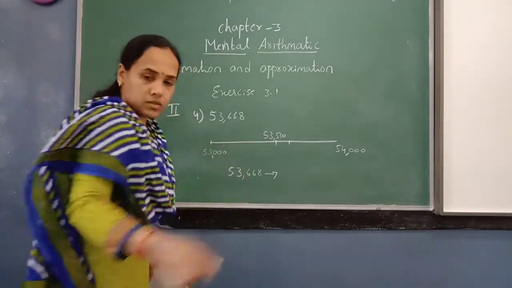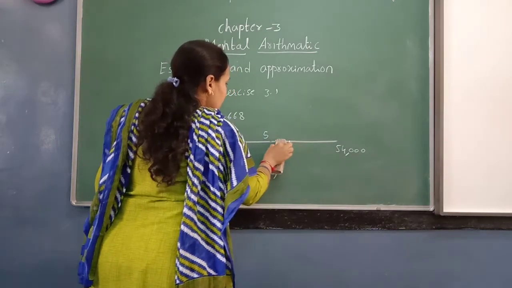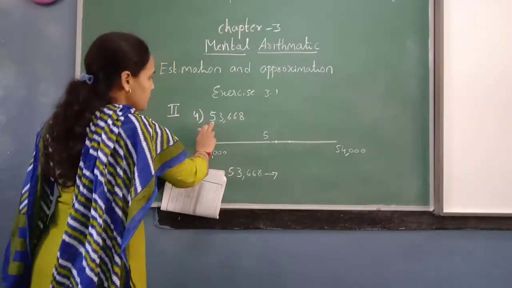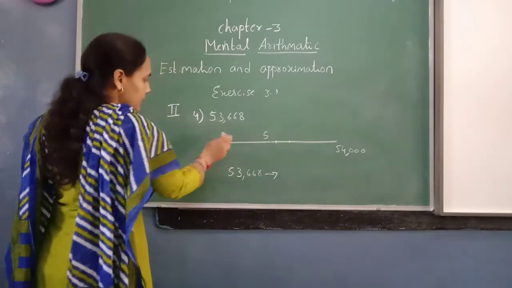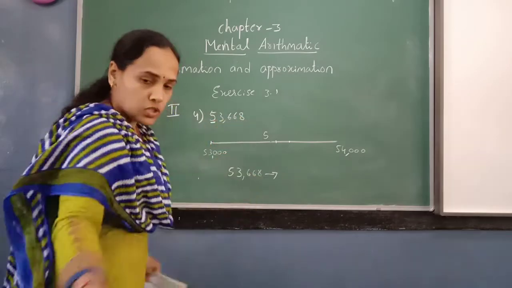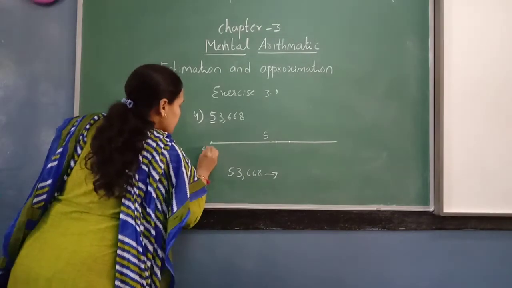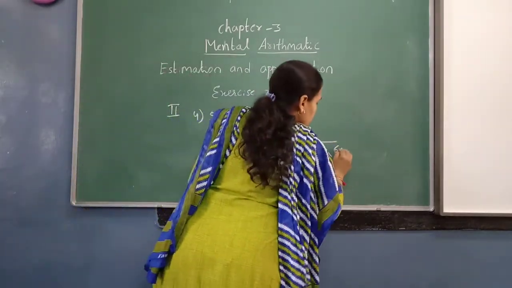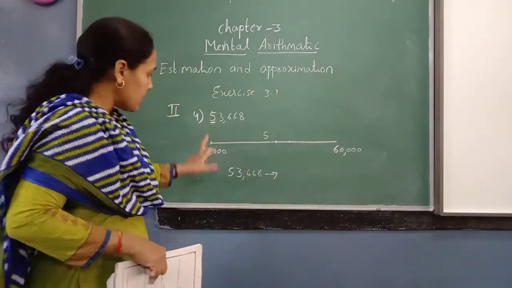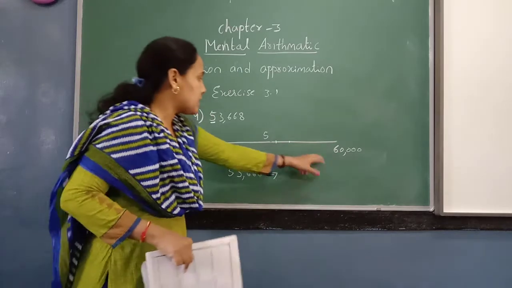Sorry, 1 minute. So this middle number changes, children. So for 10,000, only the 10,000 place number should remain and the rest all should be 0. So this lies between 53,000 to 54,000. Sorry, 50,000 to 60,000. 50,000 and 60,000. Okay, so because all other numbers should become 0 when we are rounding off to 10,000 place, the rest all numbers should be 0. So 5 and 6, 50,000 to 60,000.